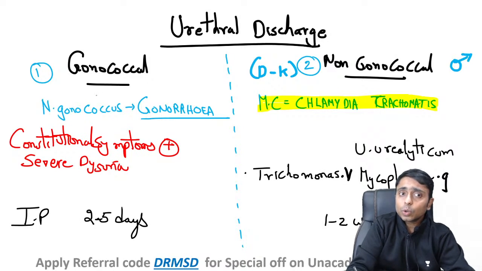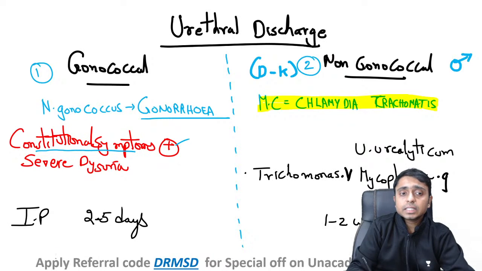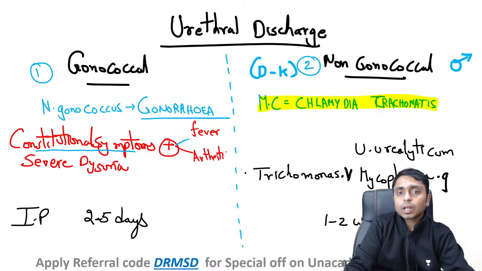For example, in gonococcal urethritis there will be a lot of constitutional symptoms. The patient is going to have severe fever, arthritis, arthralgia, and myalgia.